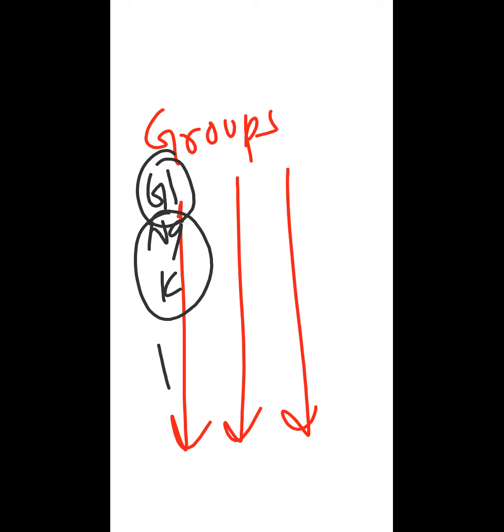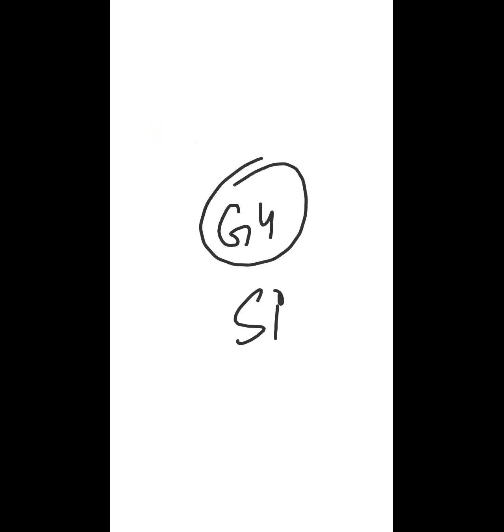Let me tell you, groups tell you about the number of valence electrons. If I say that there is any element X and it belongs to group 7, it means it has 7 valence electrons. If I have, for example, silicon, and I tell you that silicon belongs to group 4, what does it mean? It has 4 valence electrons. If I say I have carbon, it belongs to group 4, it means it has 4 valence electrons.